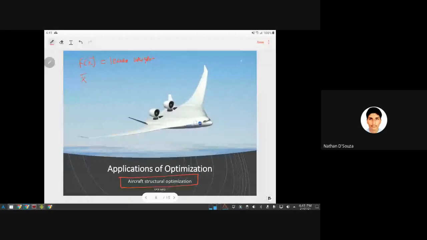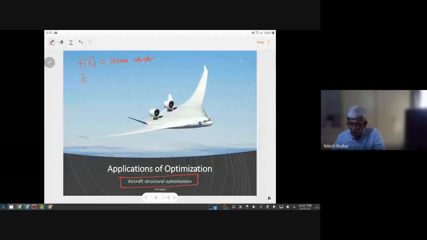Using composite materials. The type of material. Here we have to think in terms of variables, quantifiable variables. Use of composite variables means you have a choice either to use composites or non-composite, that is metals and composites. So it could be a Boolean variable. If you use metal, then